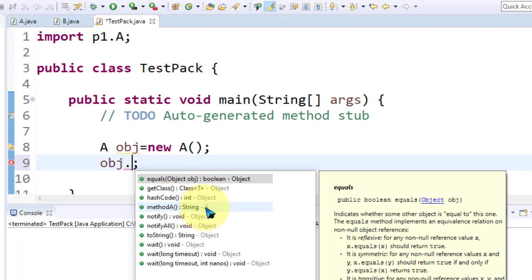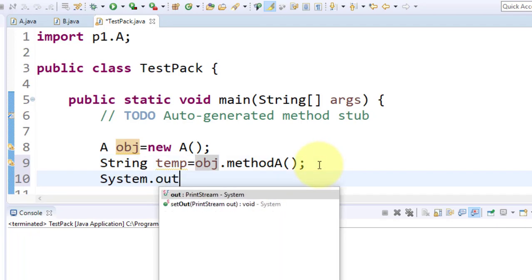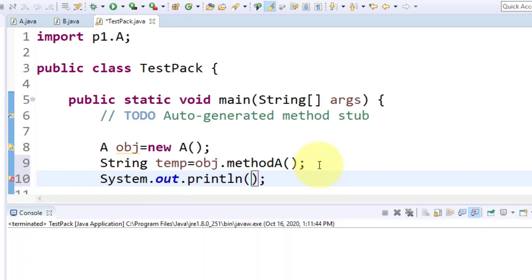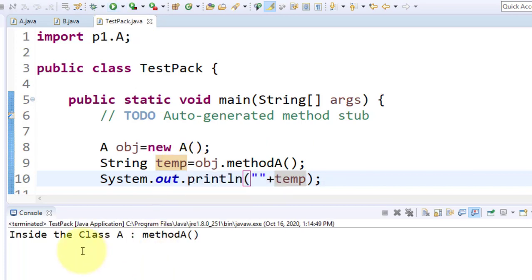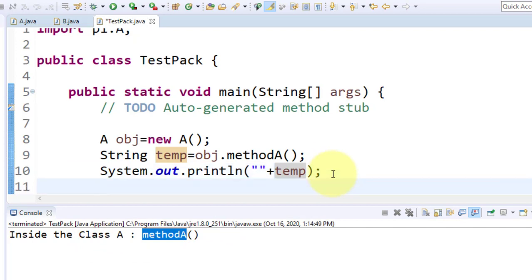Right? Only class A is available here, method A, and I want to give a call, but method A returns a string, and that's why here I go with a temp. Okay, and here System.out.println(temp). Is it okay? Now run the code. It is showing you the output. So it is inside the class A method A. Okay. So this is about the creation of a package as well as the import statement of the package.